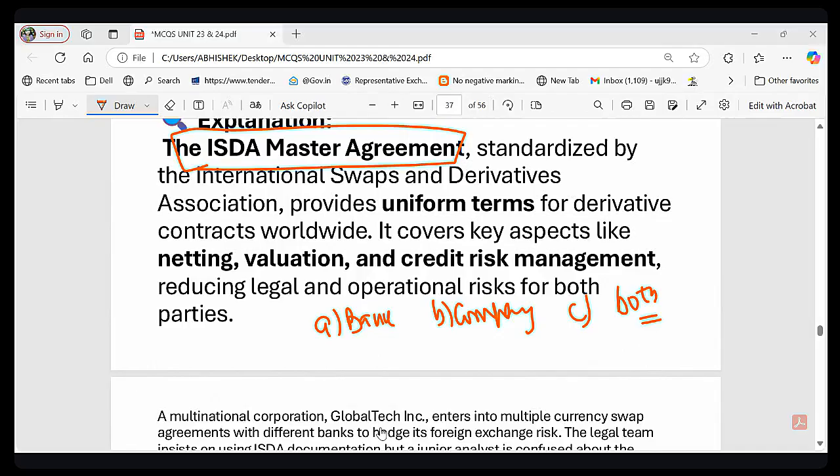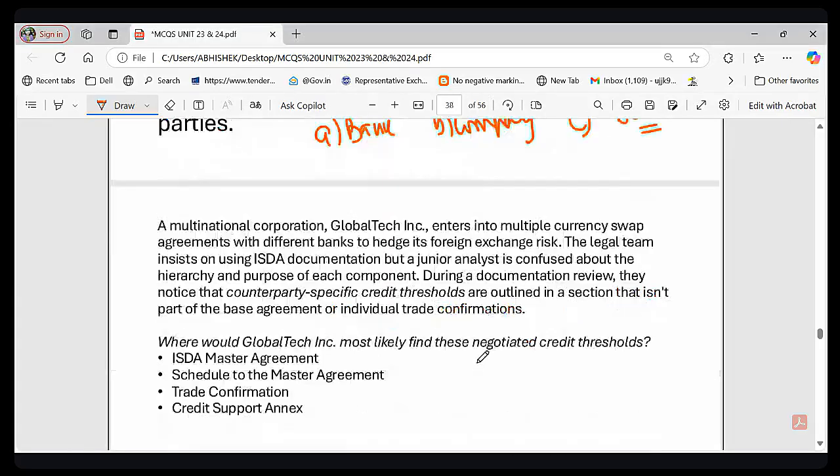The correct answer is both. Yes, very good. Because the ISDA master agreement ensures transparency, legal clarity, and risk management. So the bank insists on signing it before engaging in a swap to reduce legal and operational risk, right? So obviously both is the correct answer. So these are the easy questions.